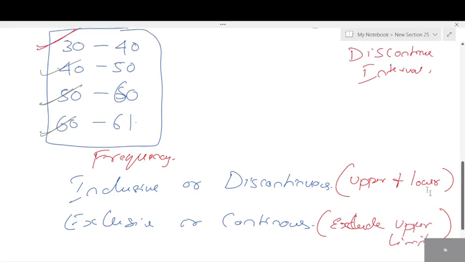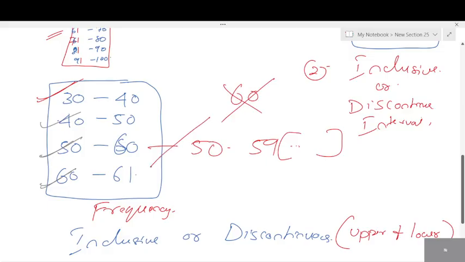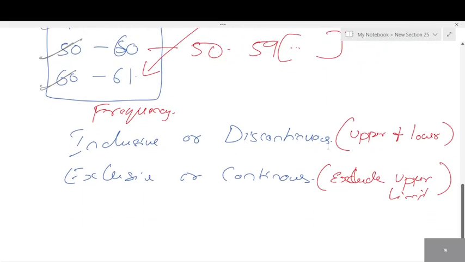Which means, look here, once again, 50 to 60 is given. Take all the numbers present between 50 to 59. That is enough. Even if 60 is given, ignore. Don't write it in this table. All the 60s, count them and write them in the second column, below. Okay, inclusive, exclusive, discontinuous, continuous.